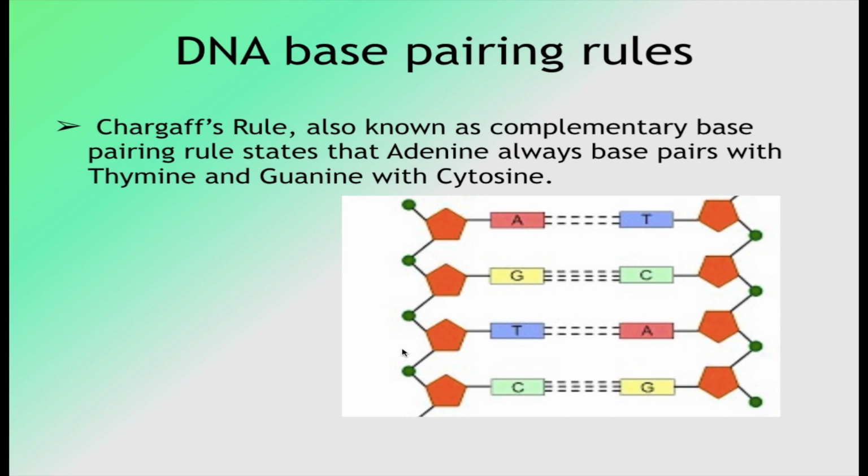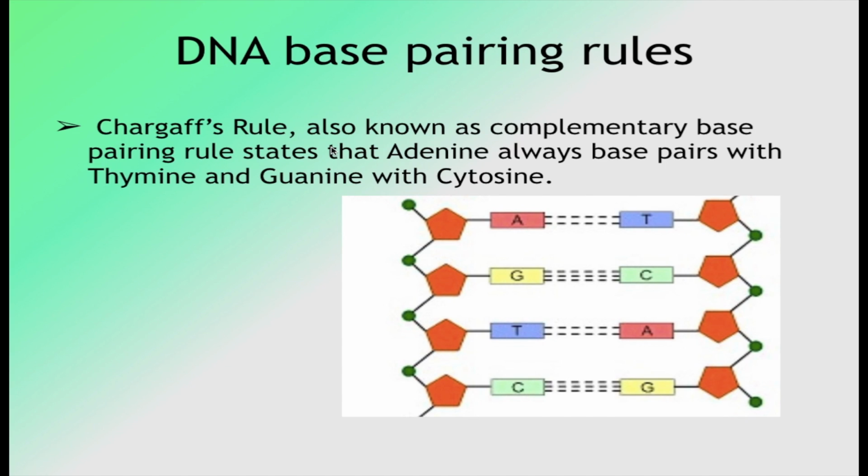Now we all know that adenine always pairs with thymine and guanine always pairs with cytosine. Adenine pairs with thymine with the help of 2 hydrogen bonds, and guanine pairs with cytosine with the help of 3 hydrogen bonds. But this DNA base pairing rule was given by a scientist, Erwin Chargaff. He proposed 2 rules which are termed Chargaff's rules, and these rules have played an important role in the discovery of the double-stranded structure of DNA.